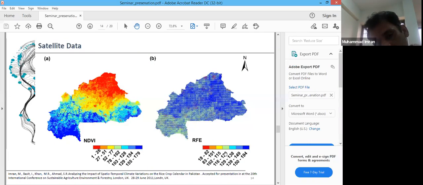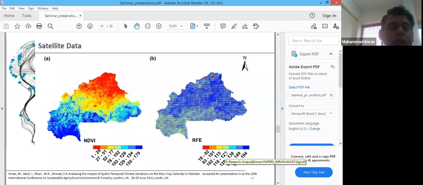Similarly, we can obtain some parameters that are highly correlated with crop yields from remote sensing data. The Normalized Difference Vegetation Index is an example that we can obtain from remote sensing data, such as satellite SPOT or MODIS data sets. In the literature, many studies found that NDVI is highly correlated with crop yields.